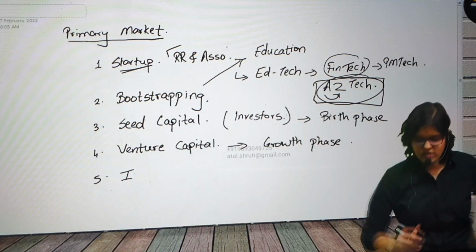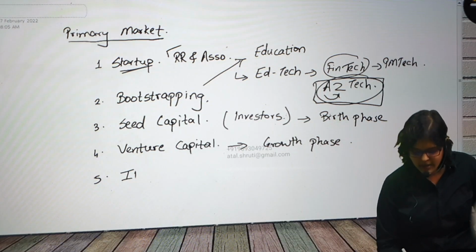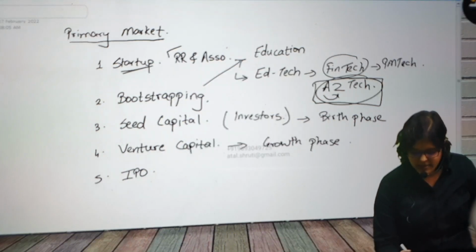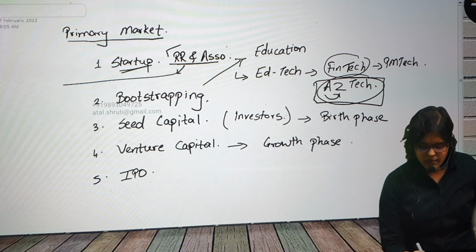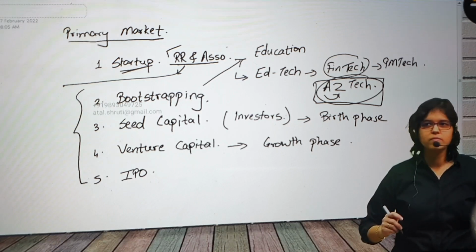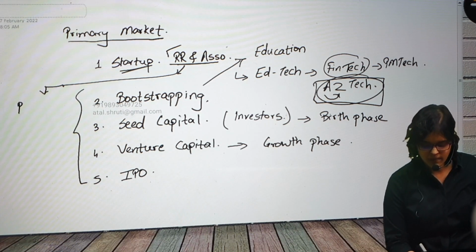So next step, as I mentioned, once the growth phase is also at a decent enough level, what can they go ahead with? They can go ahead with an IPO. Like I mentioned, this started as a partnership firm. In between, what might have happened in this entire process? Would it have remained a partnership firm? Yesterday I told you, from a partnership firm they have to get converted into a public limited company.